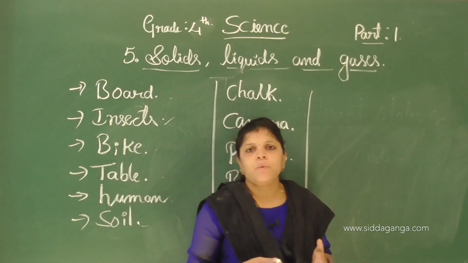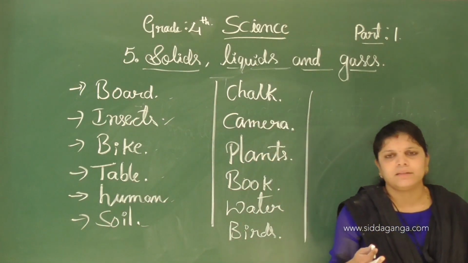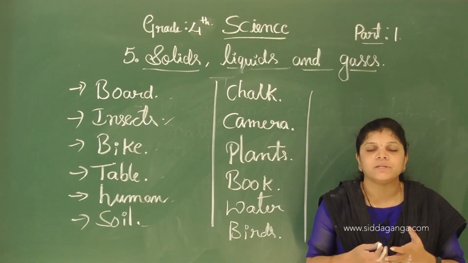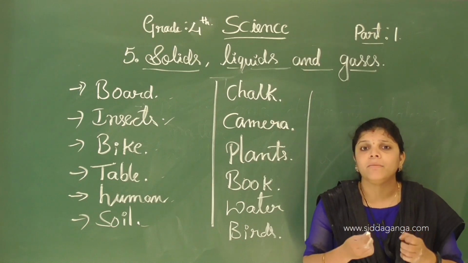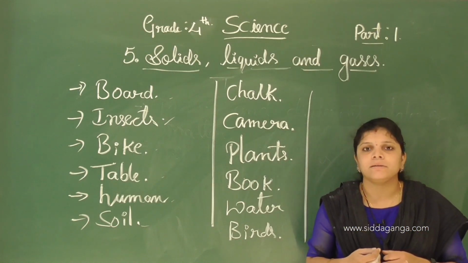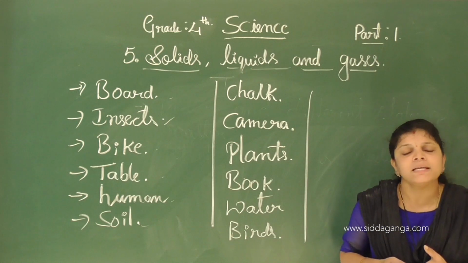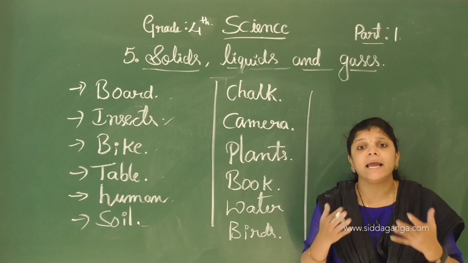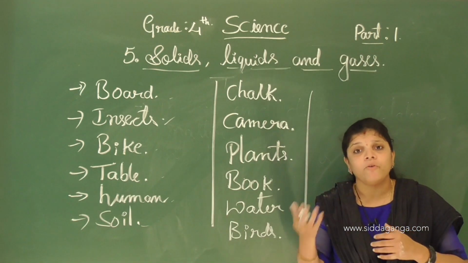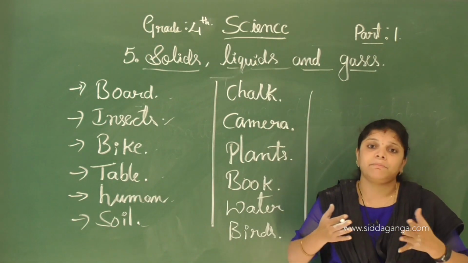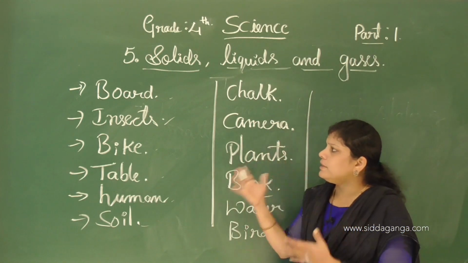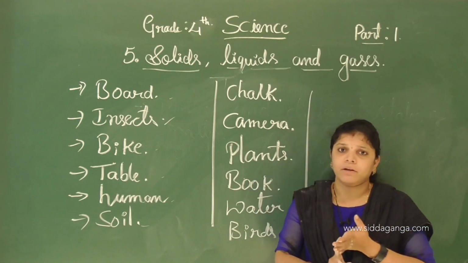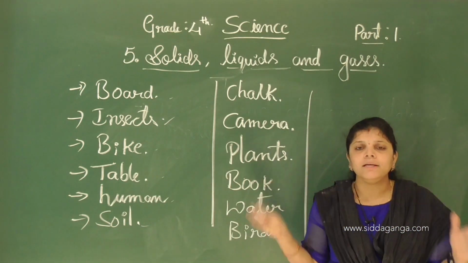Whatever many things are there, all these things are matter. Water, these are all made up of what? Matter. Matter means what? Matter is anything that has some weight and occupies space. All these things, whether man-made or natural, living or non-living, all the things.